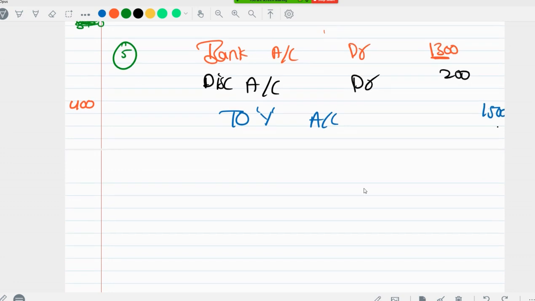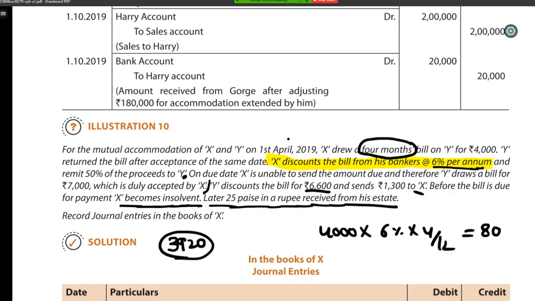Then what happened? Y draws a bill and we have accepted. Then Y discounted the bill, we received 1300 also. Before the bill due date, X became insolvent. Later, 25 paise in a rupee was received from his estate.